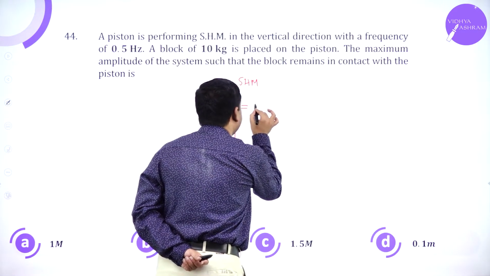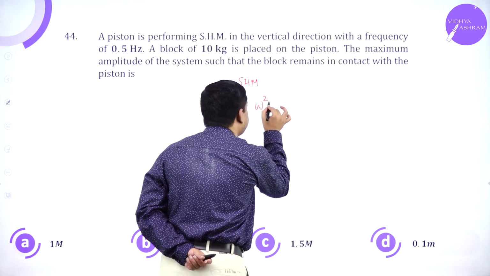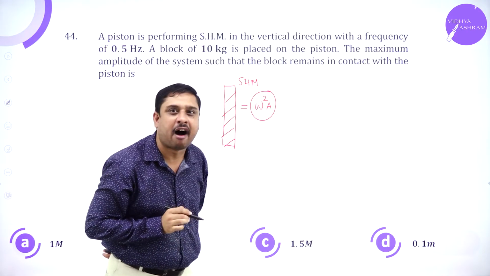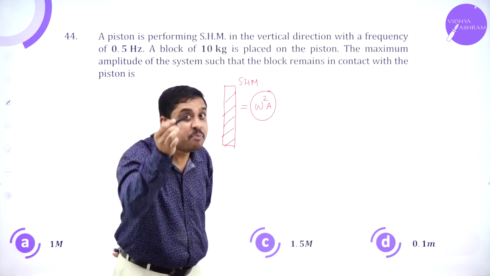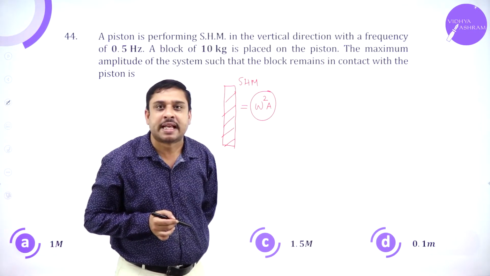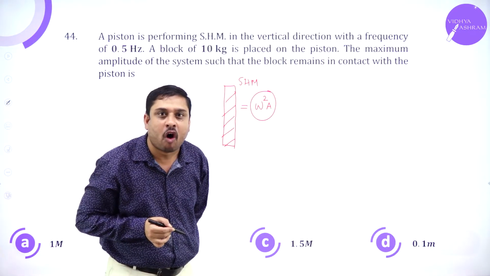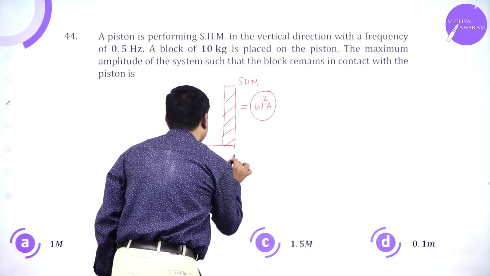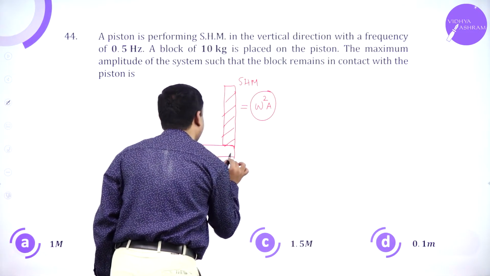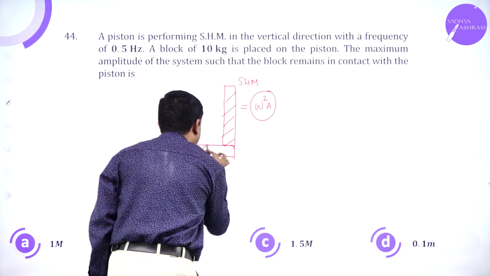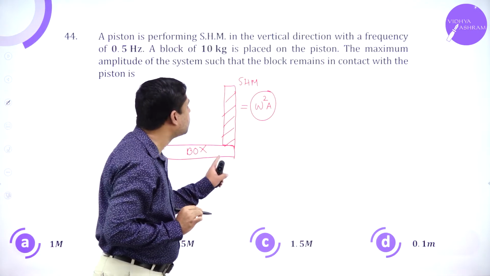Therefore, its maximum acceleration is omega square A. Acceleration during simple harmonic motion. Now a box is placed on the piston. So I place a box on the piston.